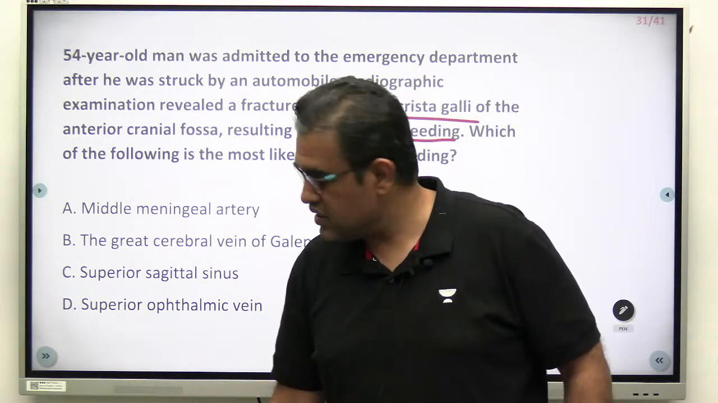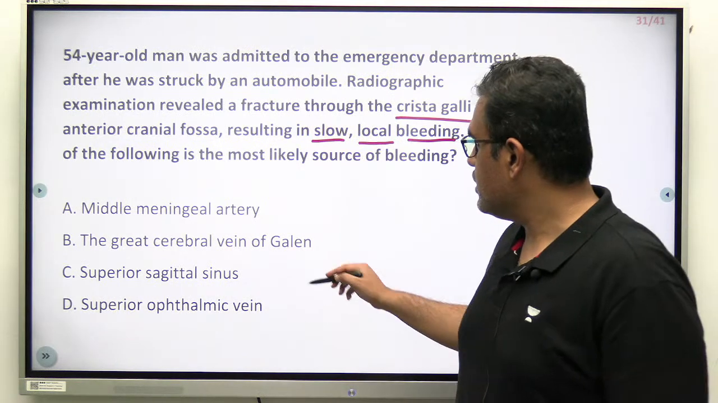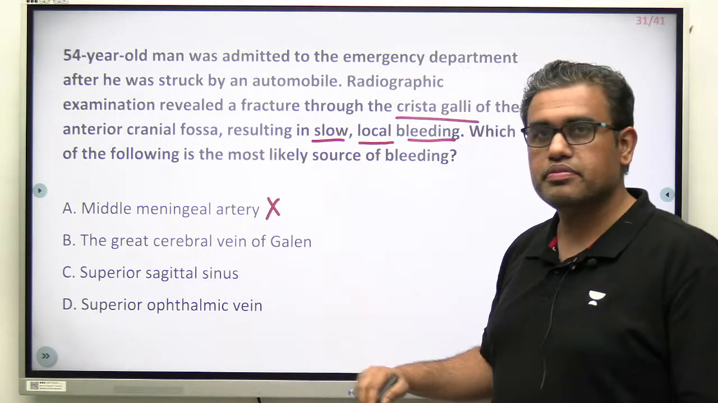Okay, we have the options coming. D's and D's and D's. Very good. So, first of all, remove the artery because it is a slow local bleeding.